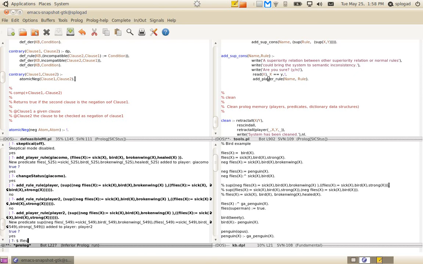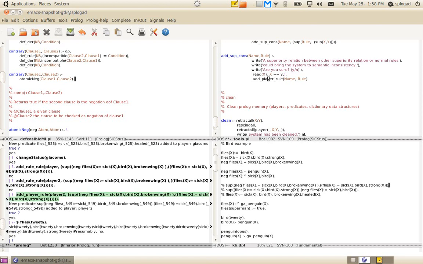So if we say flies Tweety, there is a superiority relation that brings the system to say presumably no. But the challenge is done, is finished, because Giacomo has not got more rules.